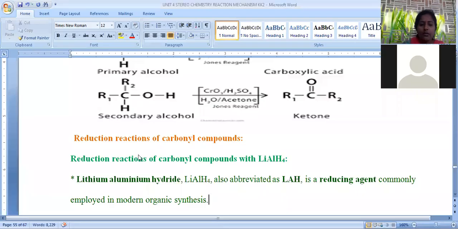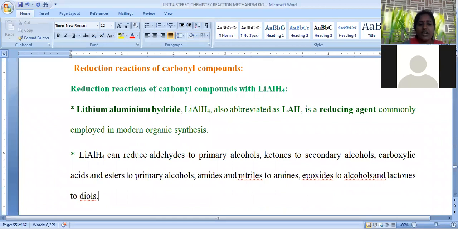So till now we discussed oxidation reactions. Now we are going to discuss reduction. From oxidation and reduction, one question is given in your end examination. In these reduction reactions, we are going to discuss the reduction reactions of carbonyl compounds. Carbonyl compounds are nothing but aldehydes and ketones.